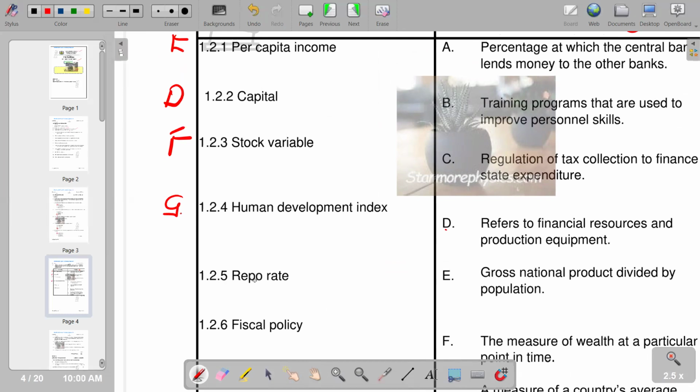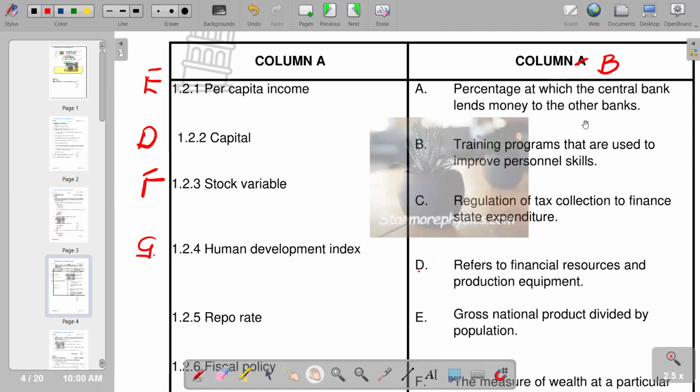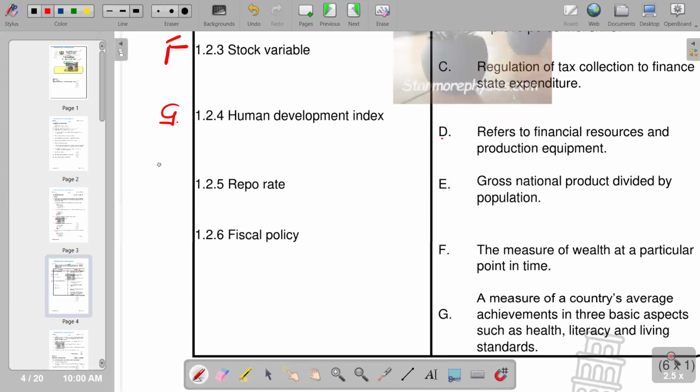Then we go to the repo rate. In terms of the repo rate again, we check which explanation matches a repo rate. So repo rate is a percentage at which the central bank lends money to the other bank. So we have A as the correct response. Then we've got the fiscal policy. And we know that fiscal policy is a policy implemented by the government, and it uses mainly two instruments, that is government expenditure and taxation. So we check again which branch is that.